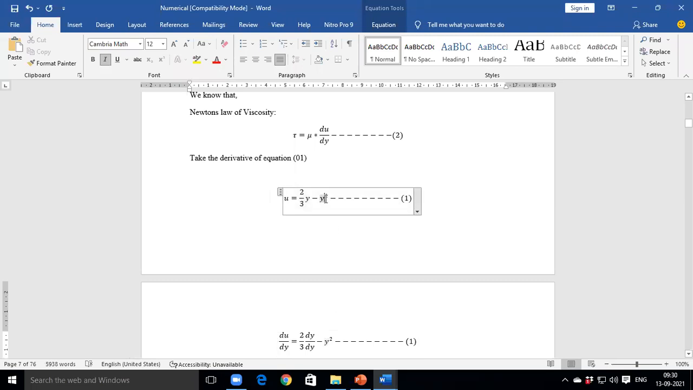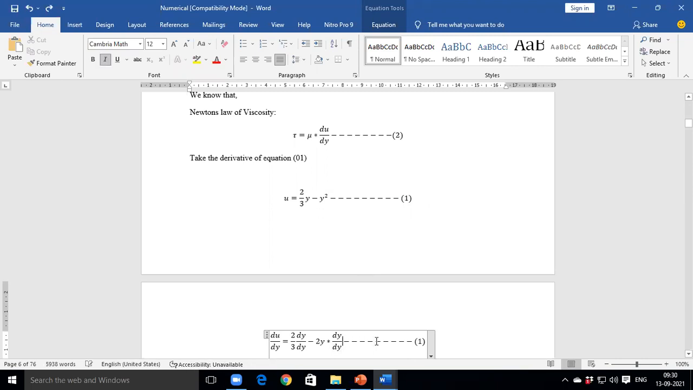Similarly, derivative of y square is what? 2y. Yes, 2y into dy by dy. Okay. So what will be the final derivative of this term?